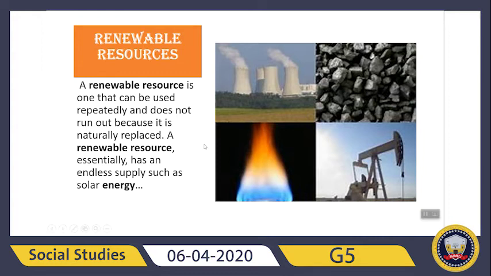And here I put another definition, not another definition, the same definition of renewable resources with some other words. For example, a renewable resource is one that can be used repeatedly and does not run out because it is naturally replaced, and renewable resources essentially have an endless supply, such as solar energy. So I gave you two types of definitions, both are correct.